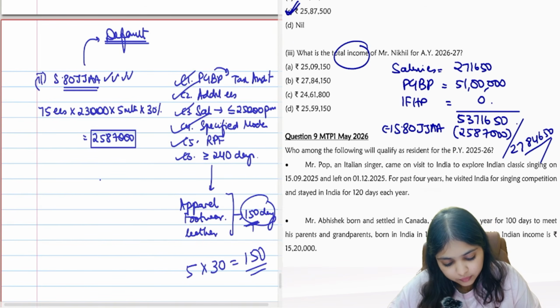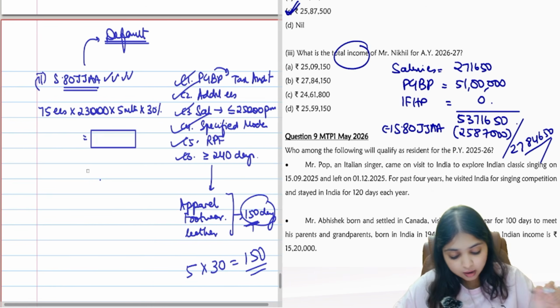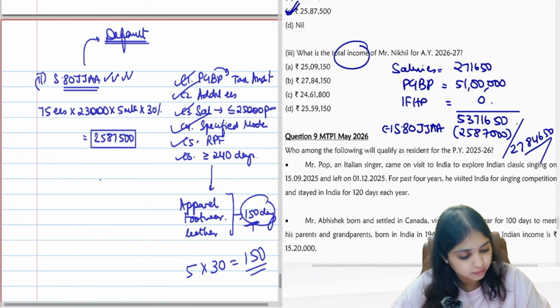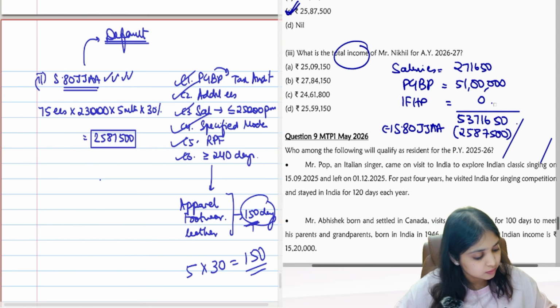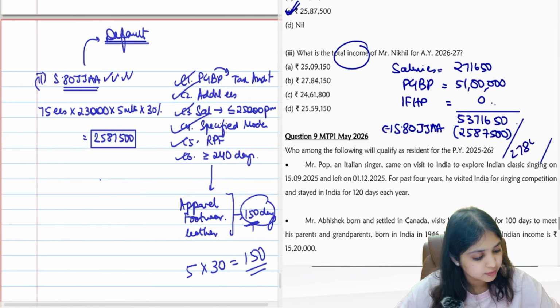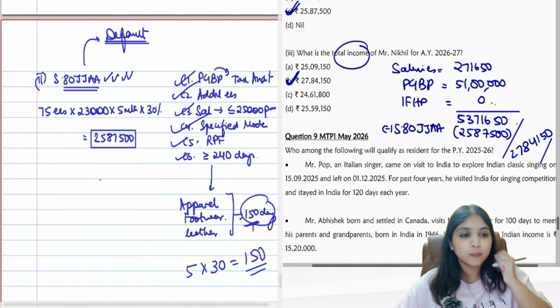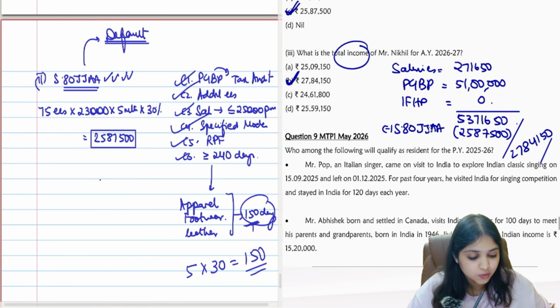1 second. What's your 80JJAA? 75 employees, 23,000, 5 months, 30%. This is where I made a mistake. It should be 25,87,500. So you will get 27,84,150. So 27,84,150. Option B will be your answer. Okay. Nice, amazing question this was.